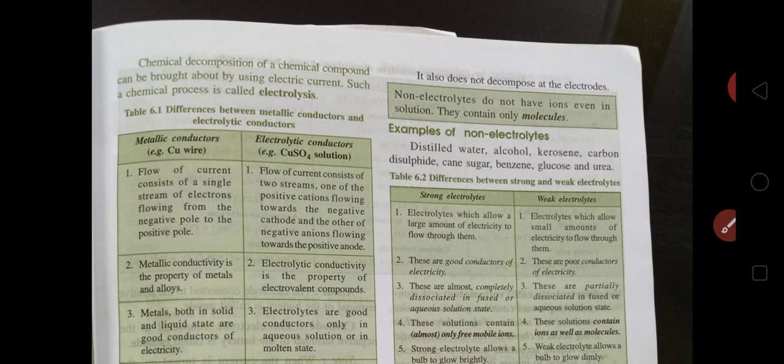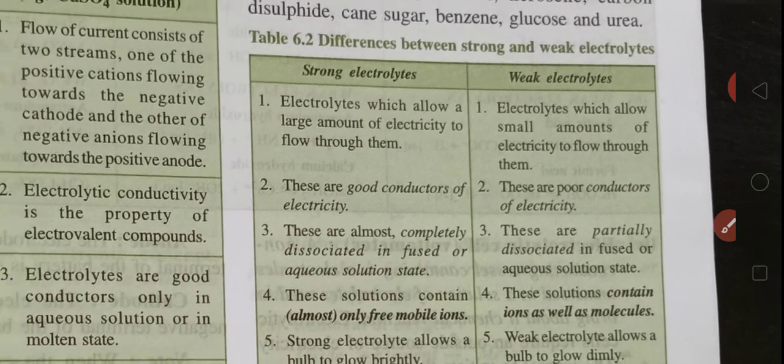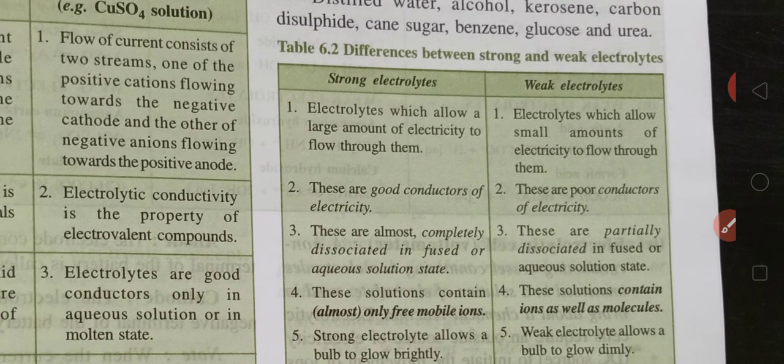Now the difference between strong and weak electrolyte, this is a chart, children, we are going to study. Electrolytes which allow a large amount of electricity to flow through them are called strong electrolytes, and electrolytes which allow a small amount of electricity to flow through them are called weak electrolytes. Then strong electrolytes are good conductors of electricity and weak electrolytes are poor conductors of electricity. Then third point, children, strong electrolytes are almost completely dissociated in fused or in aqueous solution state, and weak electrolytes are partially dissociated in fused or in aqueous solution state.